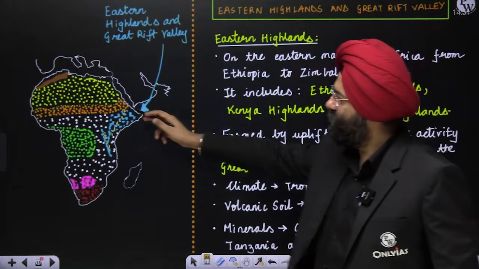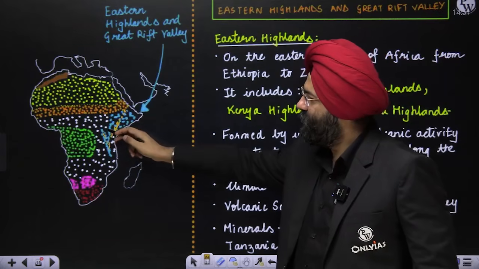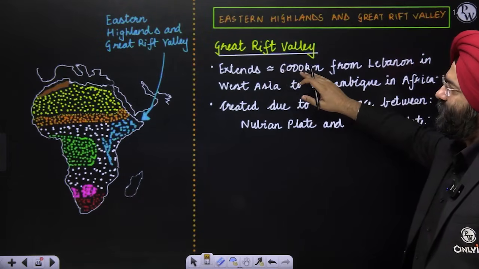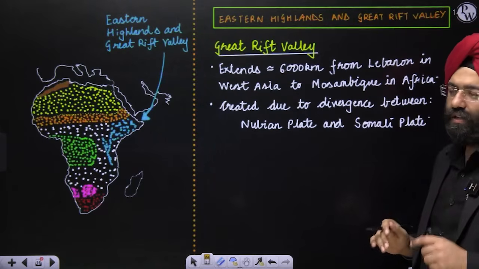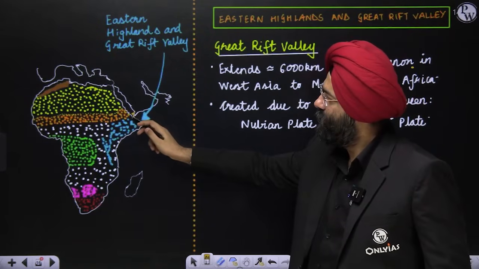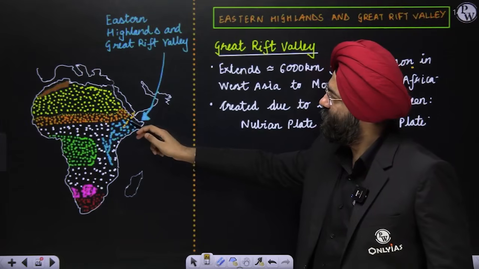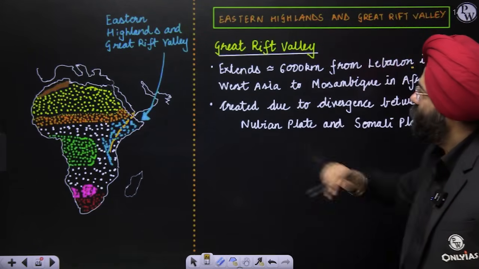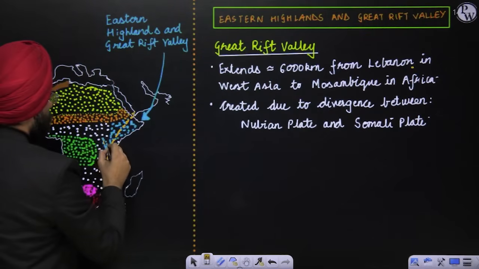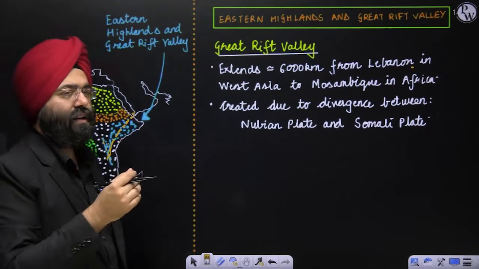Now the lines which I have drawn over here are basically referring to the Great Rift Valley. So see here, the Great Rift Valley basically extends about 6,000 kilometers from Lebanon in the West Asian region. Obviously, it extends to Mozambique in Africa, right? So it is an extension basically that is starting from the West Asian region.